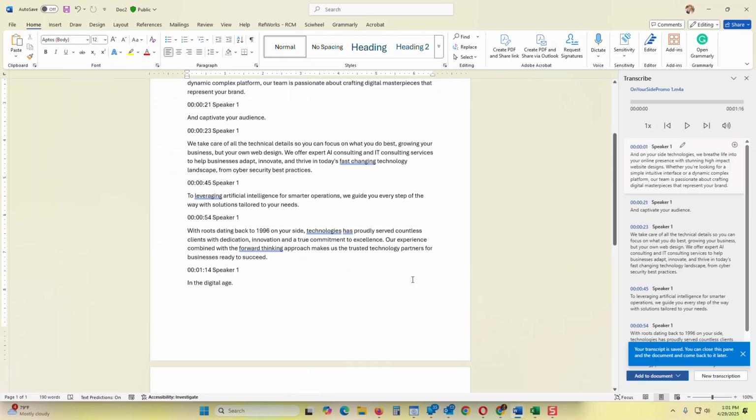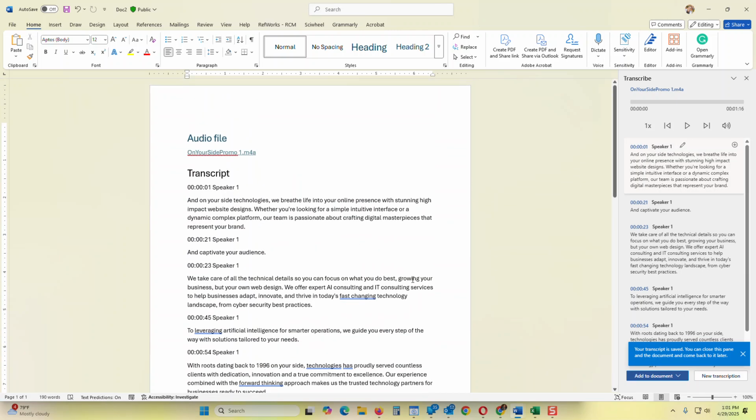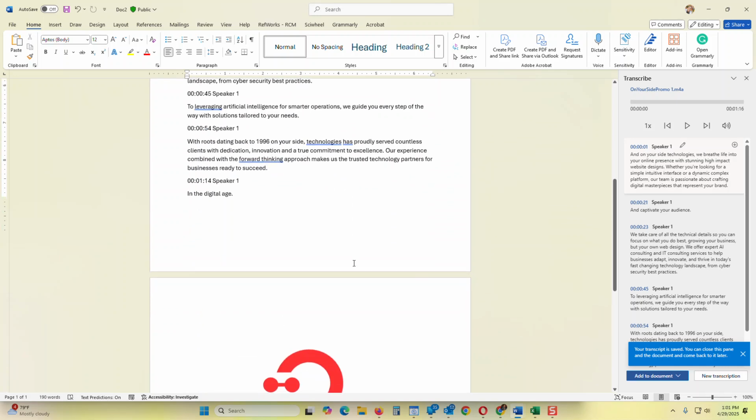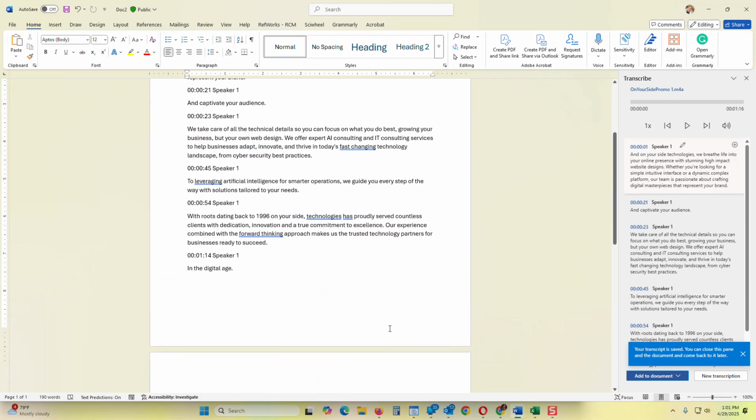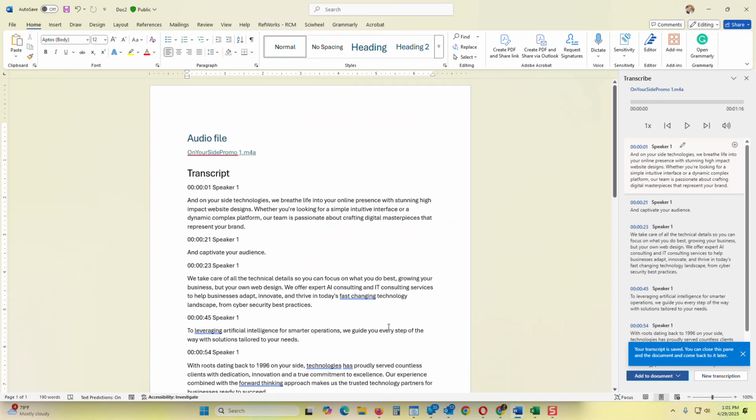And so now you have the entire audio transcript in a document that you can then edit if you need to. So this is just a quick way for you to transcribe your video.